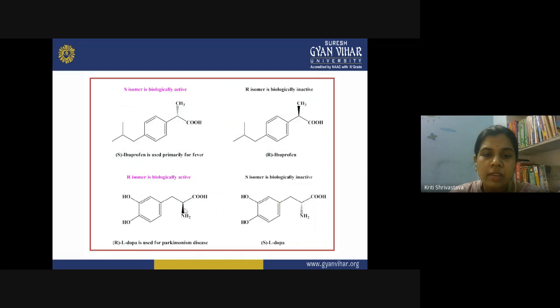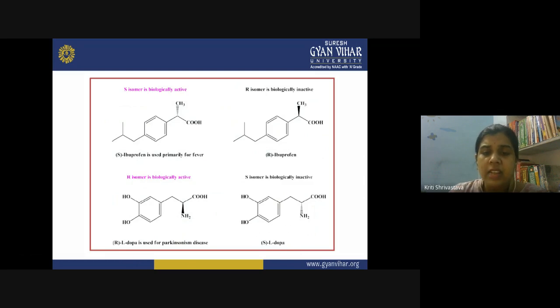So this solid wedge actually represents that the amide is towards the viewer. So this is optically active and we can use it as a drug. But if you change the position of this amide group and send it behind the molecule, away from the viewer, what happens? It is now the S isomer and this L-DOPA has lost its biological activity.